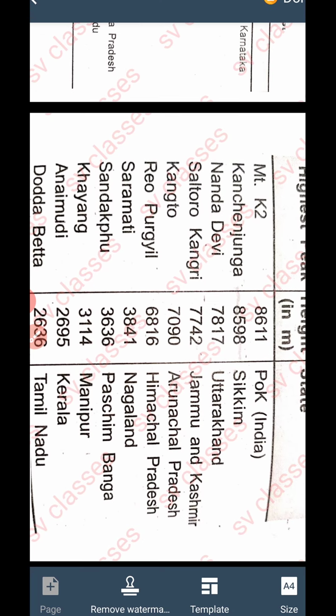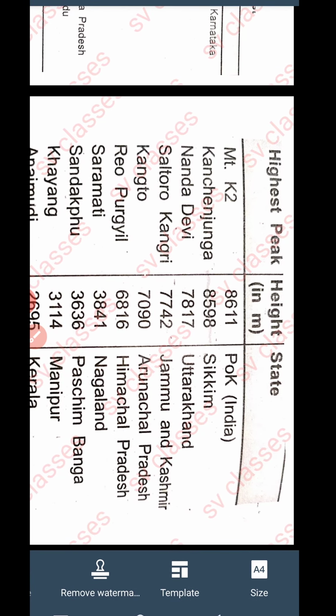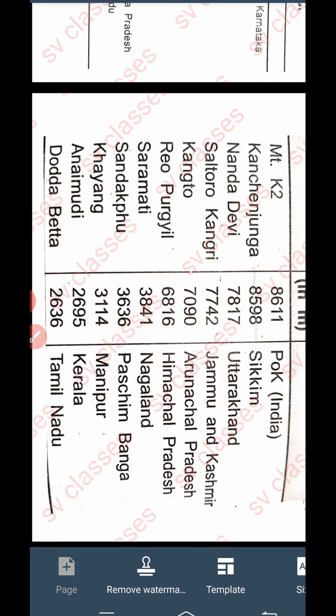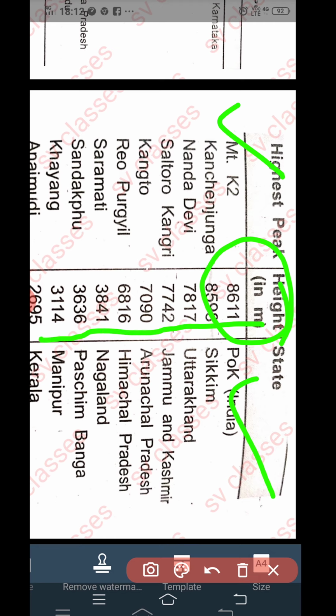Now these are the highest peaks in our country, with the height given in meters. In the middle we have been given the height, on the right we have states, and the heights are given to us in decreasing order.